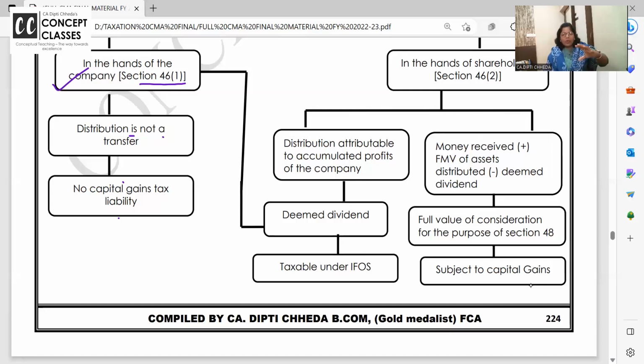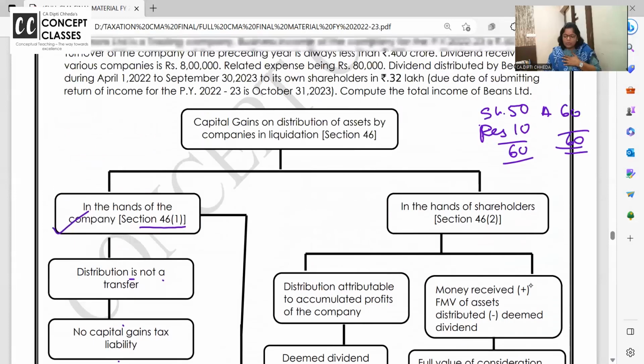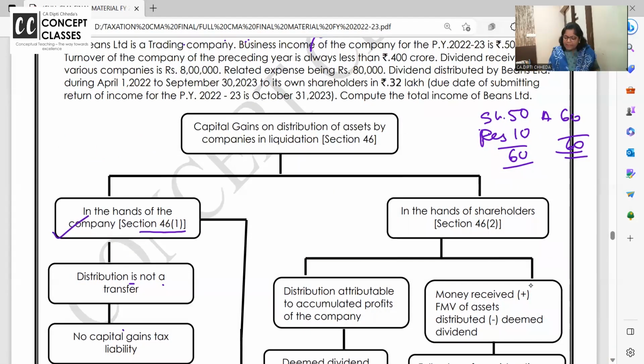Now, shareholder, I am the company, I am saying to you, take this. Suppose we assume that we have 10 shareholders. So I am saying shareholder 50/10, 5 rupees capital take home. Then I am saying, listen shareholder, total reserves are 10. This 1 rupee reserves also you take. So I am giving to shareholders total 6 rupees. Shareholder is saying 1 rupee which you have given me out of reserves is like receiving deemed dividend. Clause 22(2)(c), go back and read it, and it is going to be taxable in income from other sources.